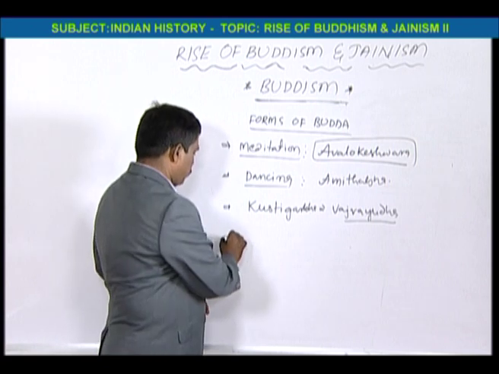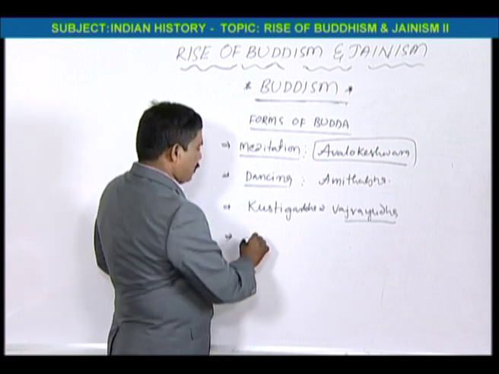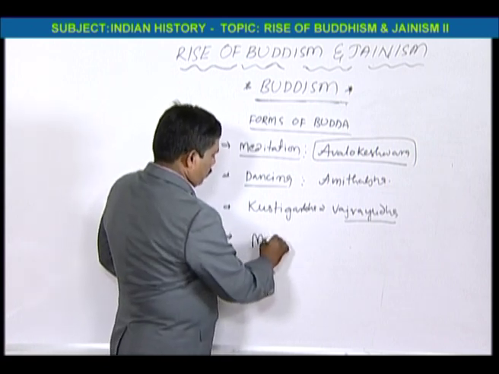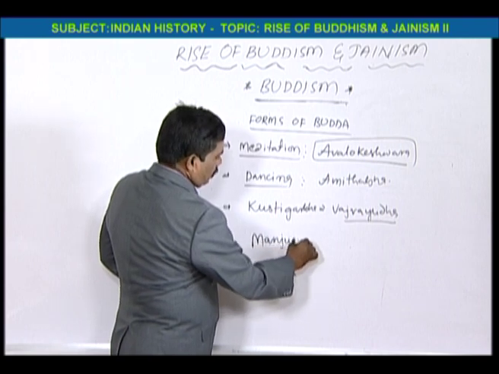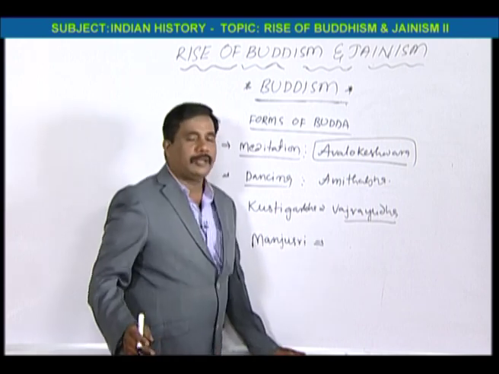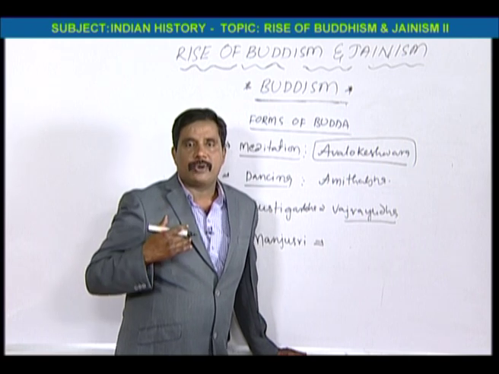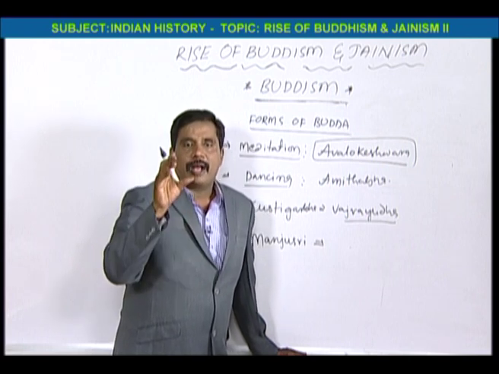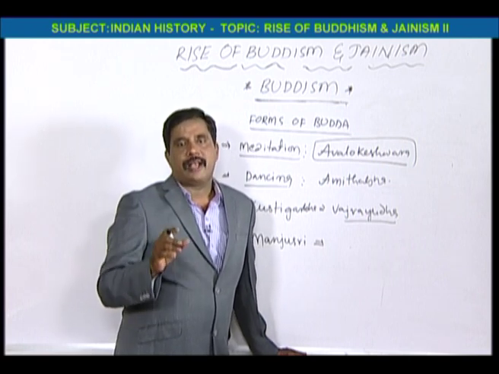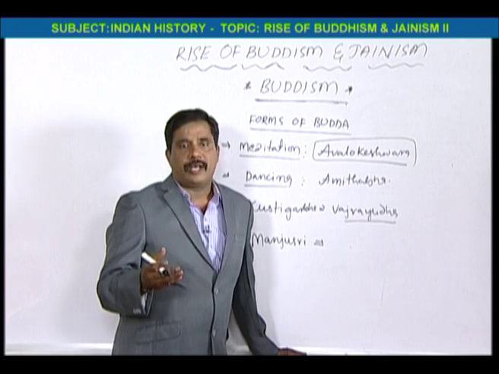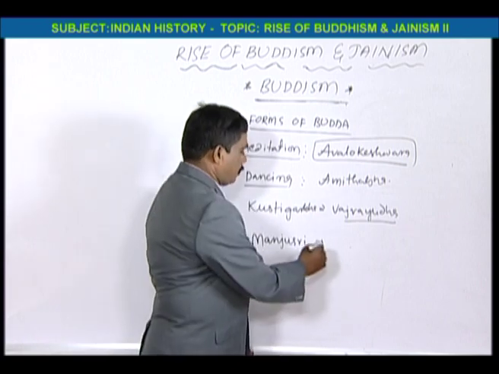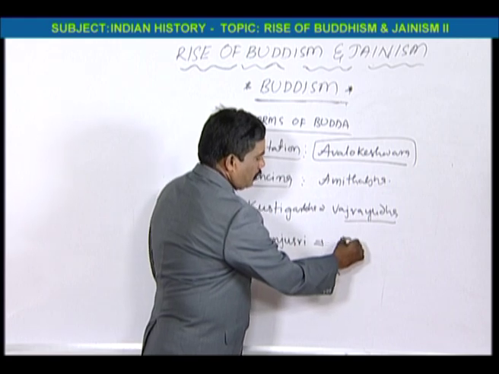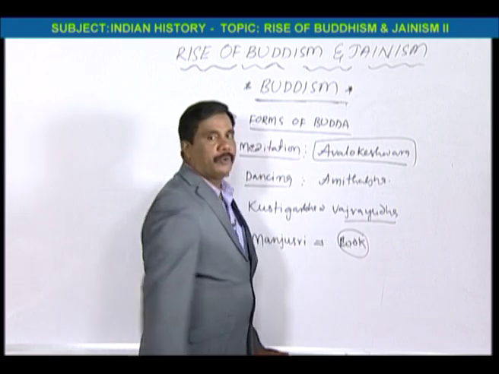And then there is the Manjushri Buddha. It means Buddha will have a book. He is looking like a Jnana Buddha, a knowledge Buddha. That is Manjushri Buddha, having a book.